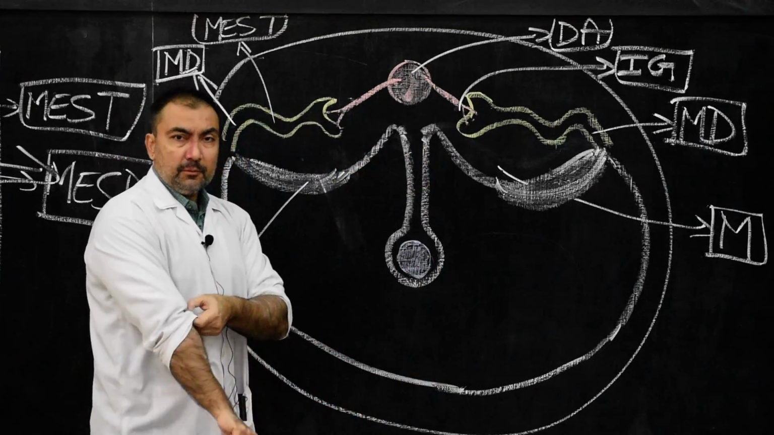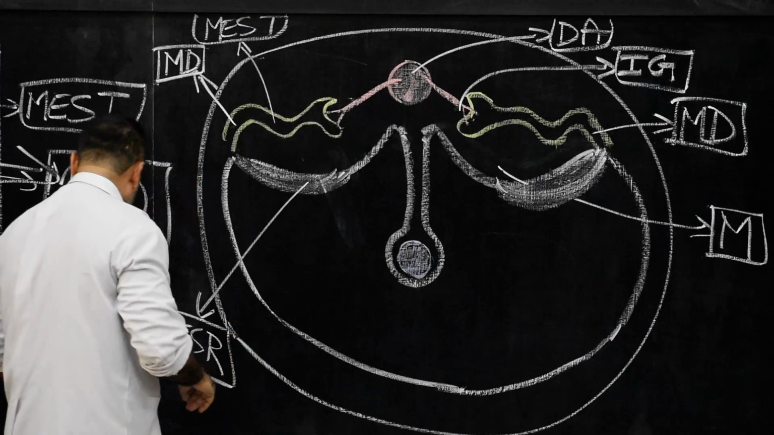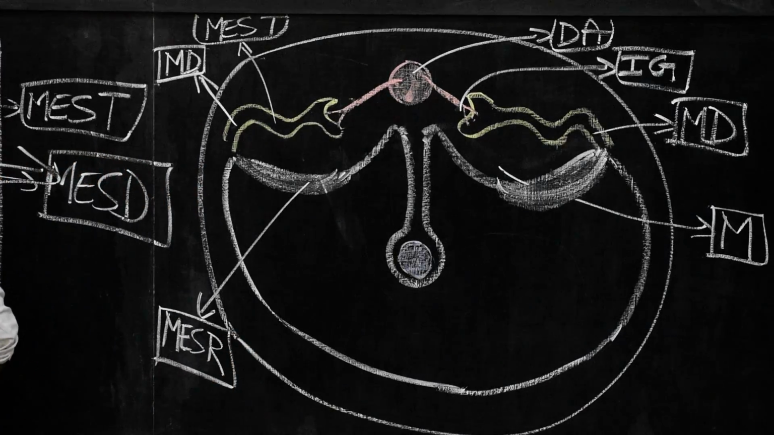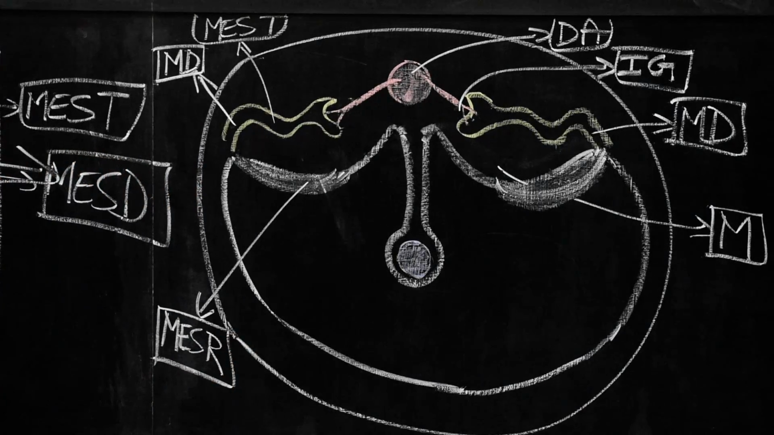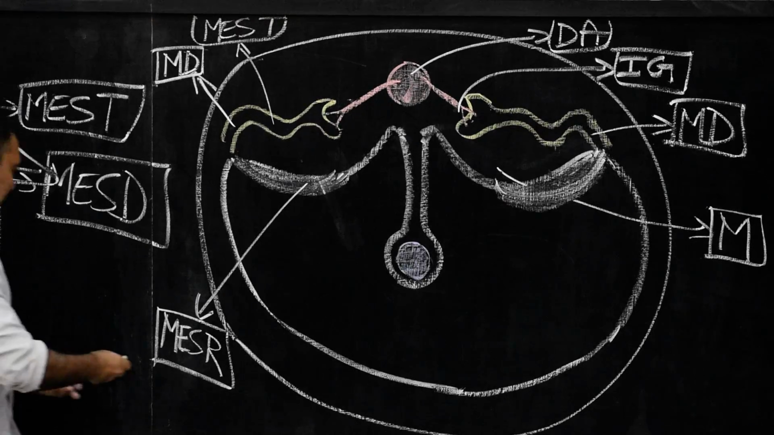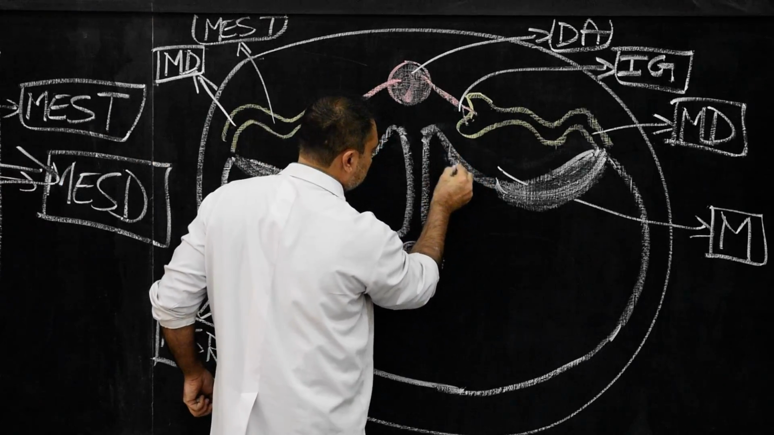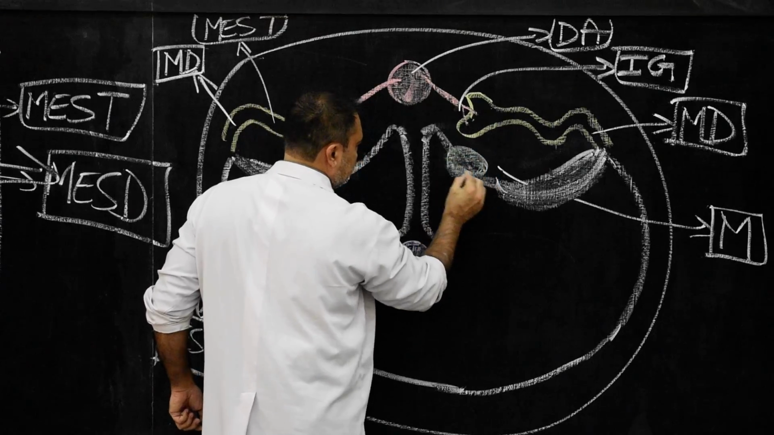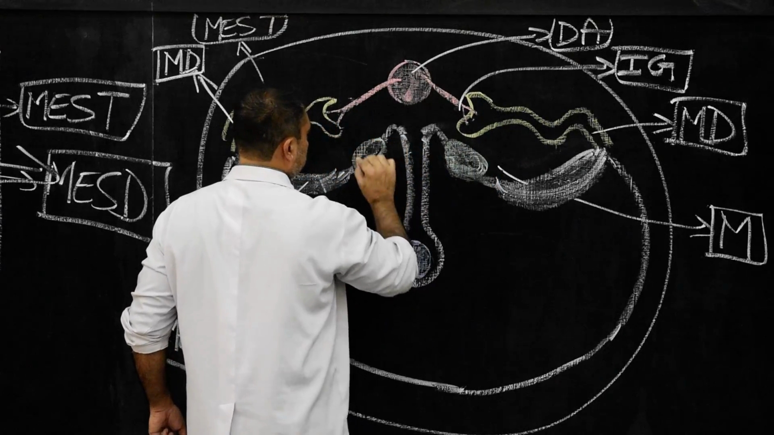Its medial portion, where my finger is, will form the genital ridges. So here, I want to show this medial portion in green color, and here I am going to show this medial portion in green color.